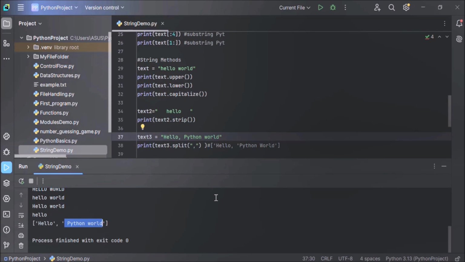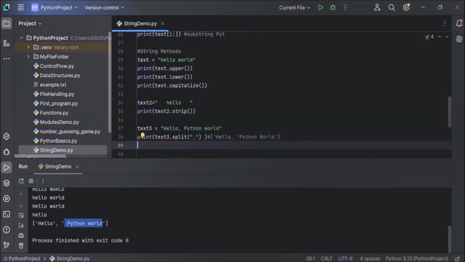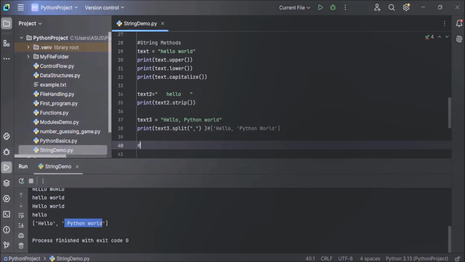One of the coolest features in Python is how easy it is to concatenate or combine strings. You can do this with the plus operator. Now let's understand this with the help of an example. First, let's understand string concatenation using the plus operator.